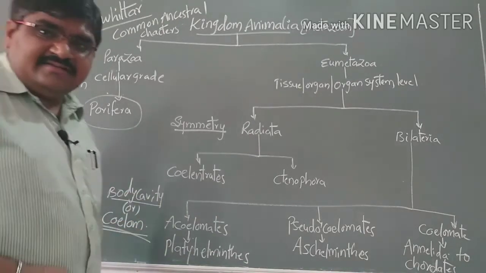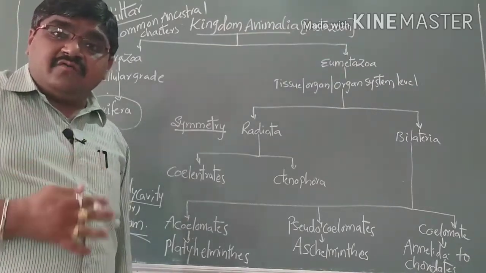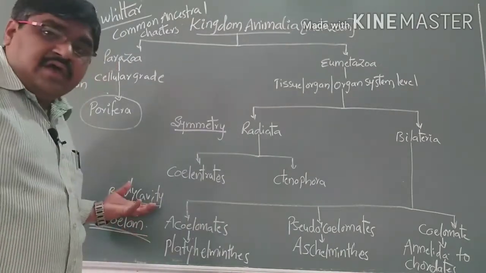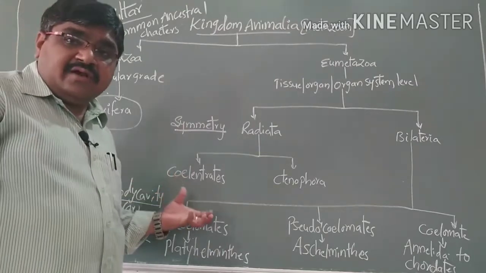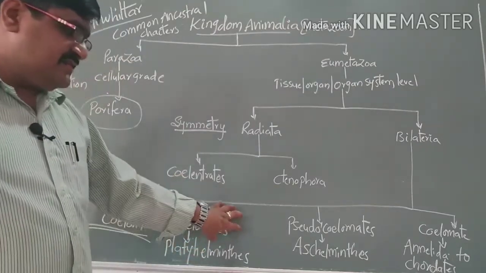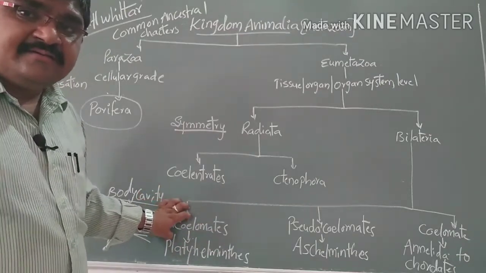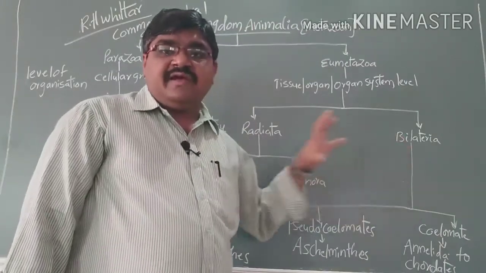What does coelom mean? It is a cavity present between the body wall and the alimentary canal. We call it a coelom or a body cavity. So based on the presence of the body cavity, the organisms are classified. Coelom is of three types: acoelomates, pseudocoelomates, and eucoelomates or coelomates.